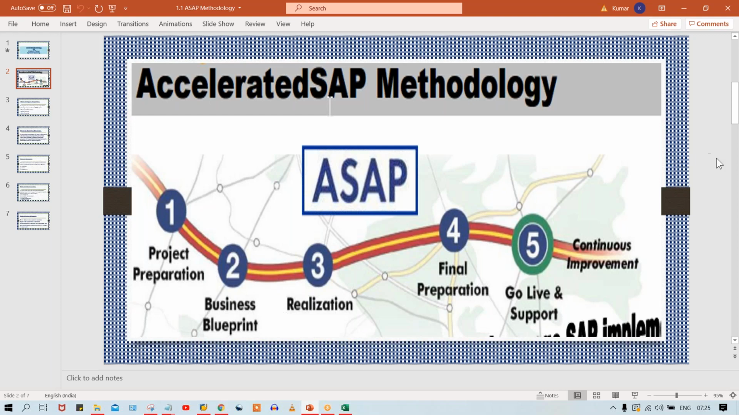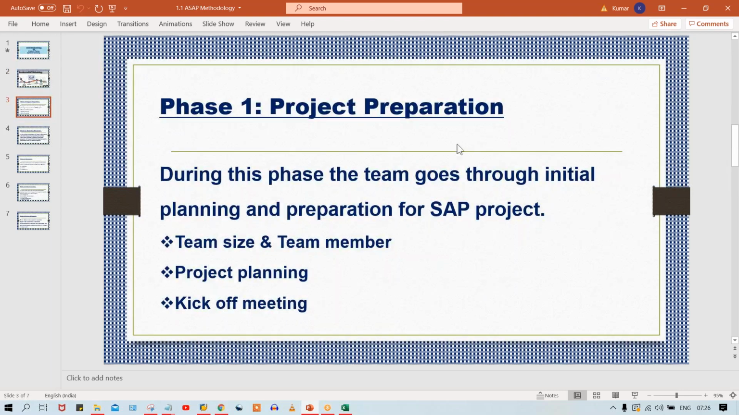Now, these 5 phases are supposed to be followed, and in every phase certain activities are going to happen, guys. Those activities I'll explain one by one. So here, first of all, phase number 1, the project preparation phase. Look here, during this phase, the team goes through initial planning and preparation for the SAP project. So what is happening here? First of all, the team size and team members are going to be decided.